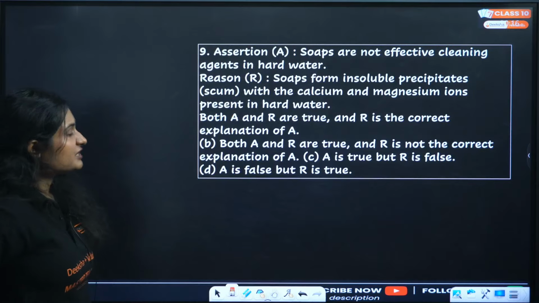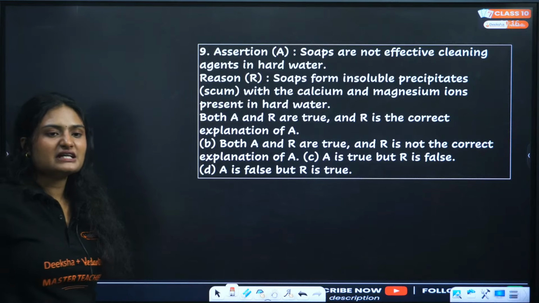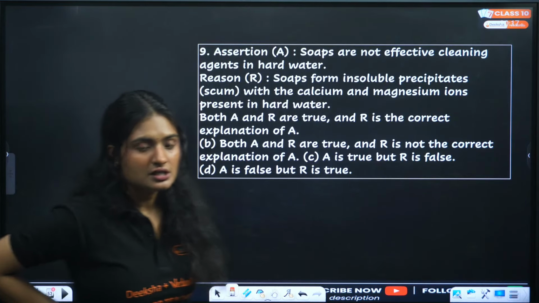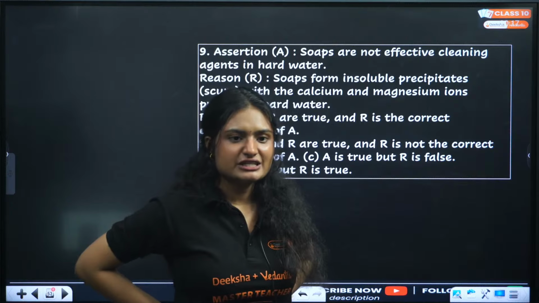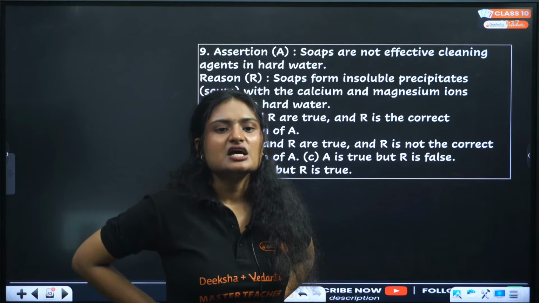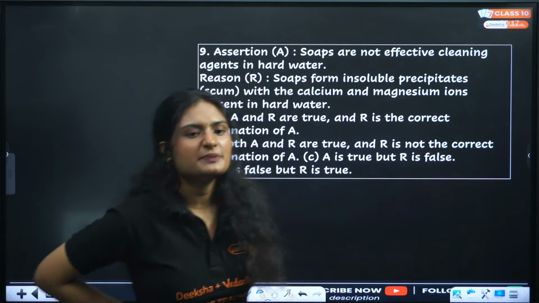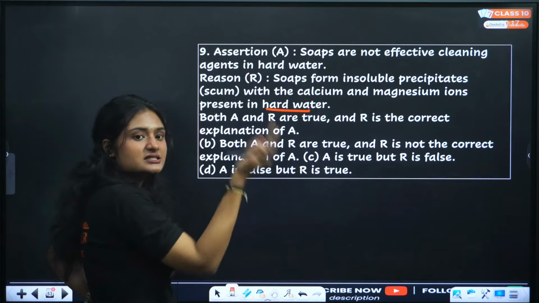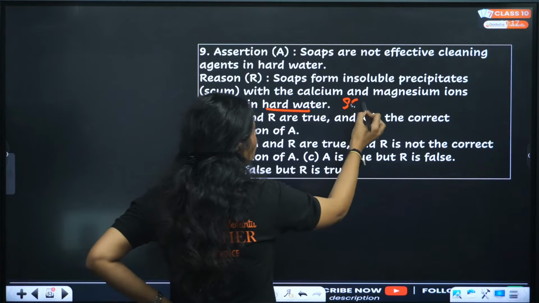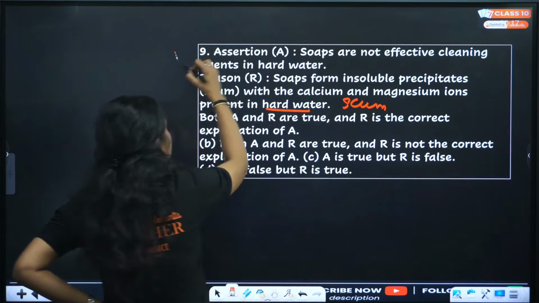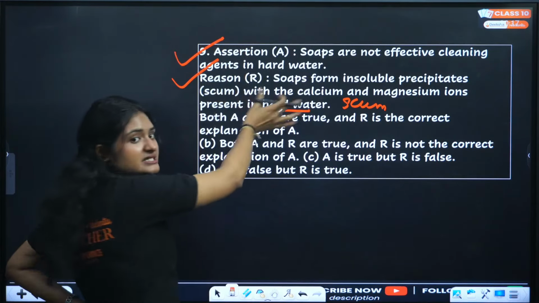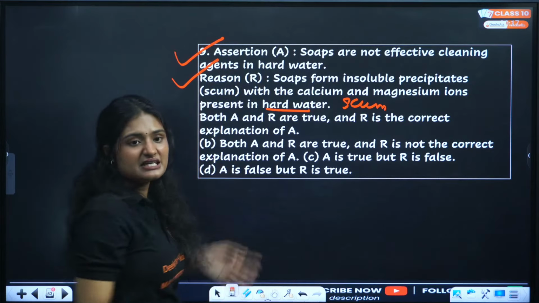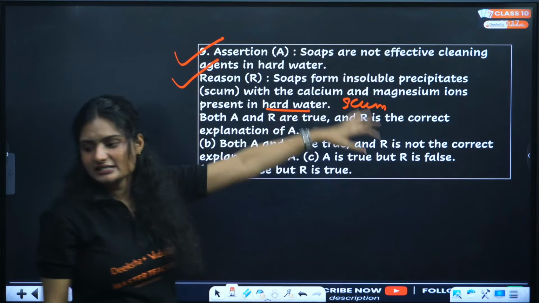Next question. Assertion says soaps are not effective cleansing agents in hard water. Reason says because soap forms insoluble precipitates with calcium and magnesium ions present in hard water. Correct. Yes, that is the reason. And what is that product? That product is called scum. So yes, assertion is true, reason is true, and reason is the correct explanation of assertion. Because I added the because.